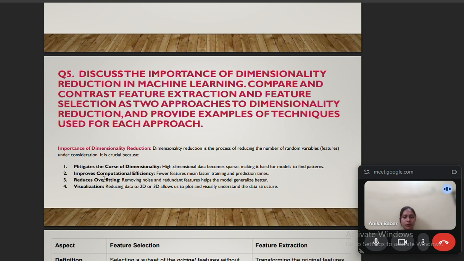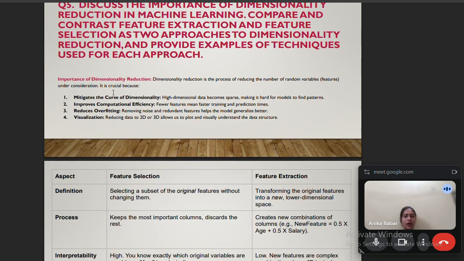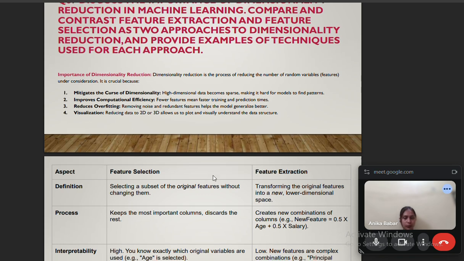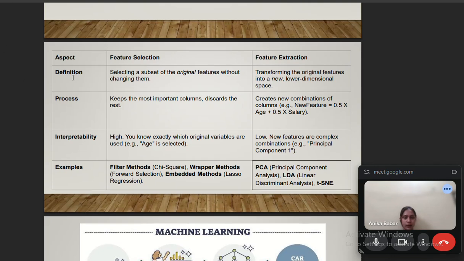Next, we have the fifth question. In this, the importance of dimensionality reduction is given. Dimensionality reduction is the process of reducing the number of random variables under consideration. It is crucial because, first, it mitigates the curse of dimensionality, second, improves computational efficiency, third, reduces overfitting, and fourth, helps visualization. So it is expected to cover feature selection and feature extraction.